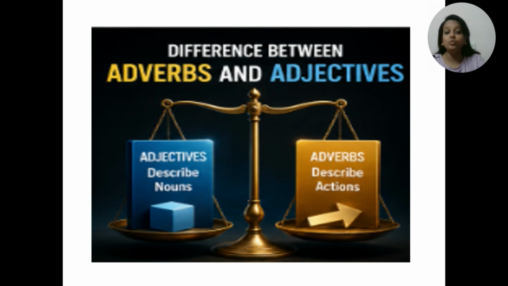In this video, we are going to explore the difference between adverbs and adjectives. Have you ever written a sentence and suddenly paused for a second? You stare at the screen, you look at two words, quickly. Then your brain says, wait a minute, which one am I supposed to use? Should I say, she is a quick learner? She is a quickly learner? Should I say, he runs quick? Or he runs quickly? And suddenly, what seemed like a simple sentence turns into a grammar mystery?